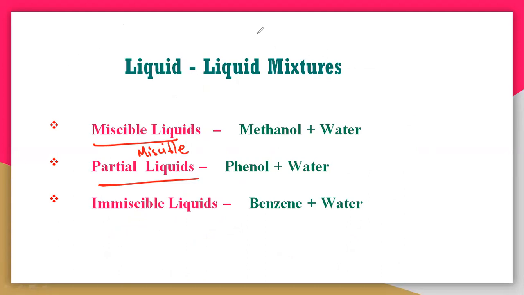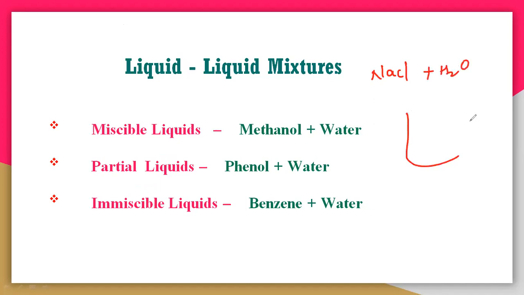So let us take one of the best examples. I will take a simple example, that is NaCl dissolving in water. You can take a beaker and add some water, let us take 50 ml of water, and add 2 or 3 grams of NaCl. You definitely know that sodium chloride can easily dissolve in water, because both are polar, both are ionic in nature. So generally they can easily dissolve in water. You can take sugar also, it can easily dissolve in water.